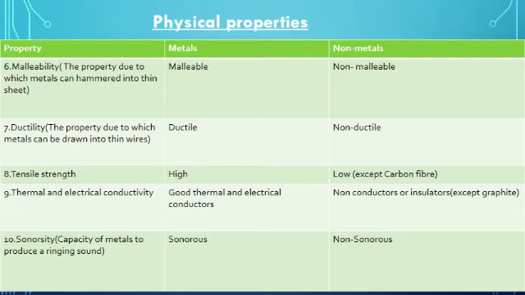Next property is sonoricity. Sonoricity is the property in which a material produces sound when struck with something hard. It means it produces a ringing sound as it is produced in a bell. So metals are sonorous and non-metals are non-sonorous. You know that bells in temples or in schools are made of metal because metals are sonorous.